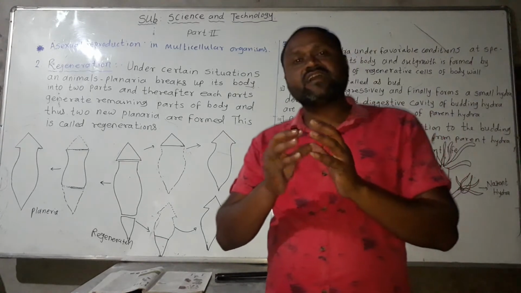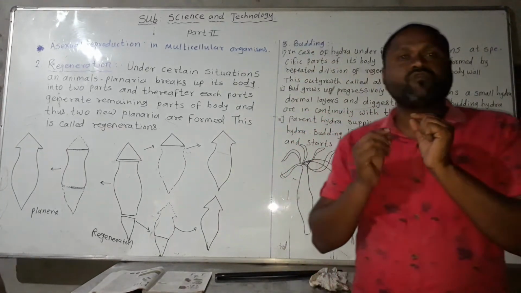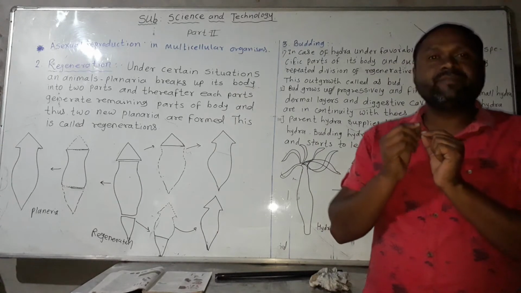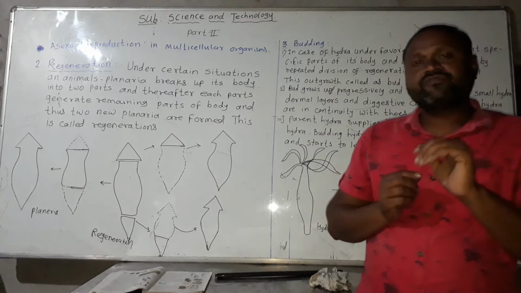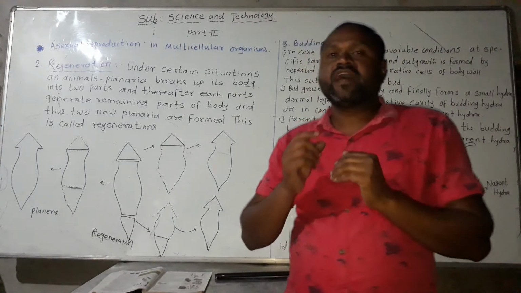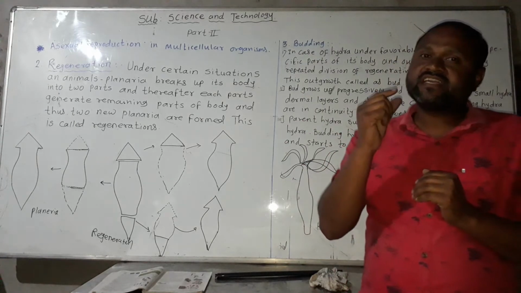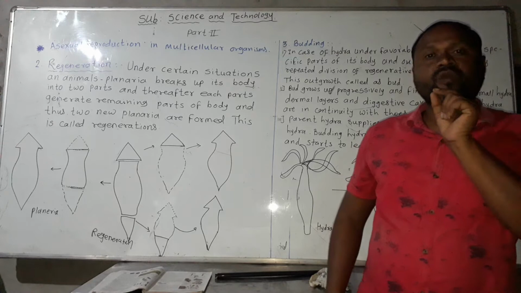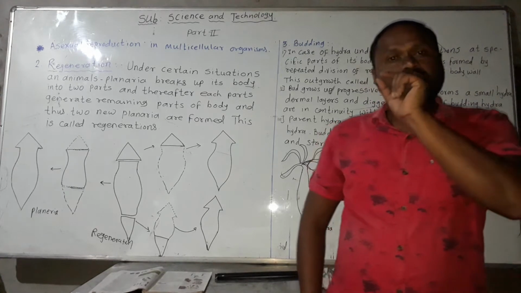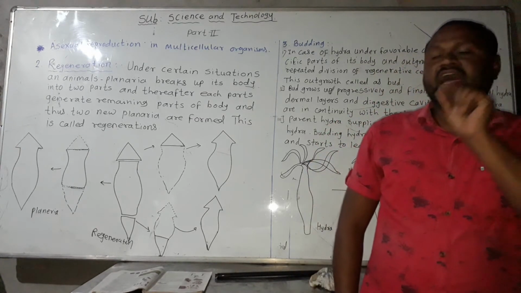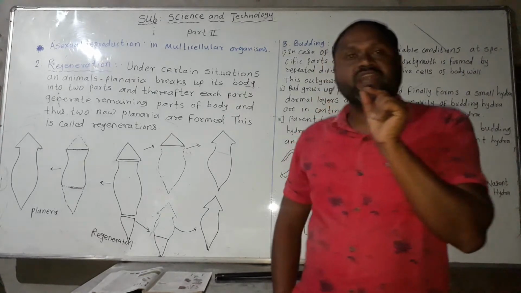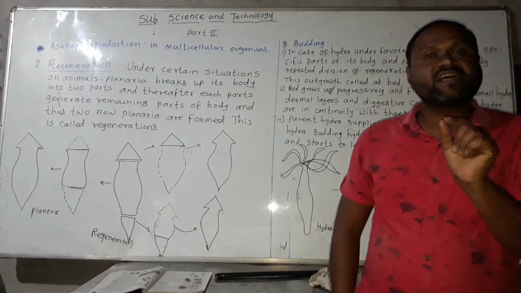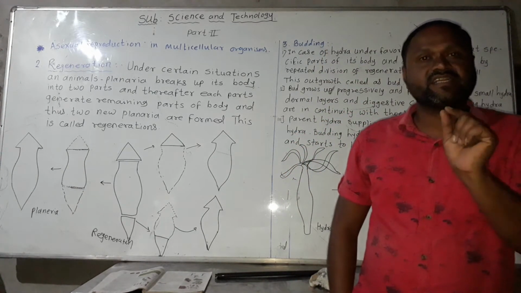In a wall lizard, the tail breaks, and after some days regenerative cells develop a new tail. This is called limited regeneration.